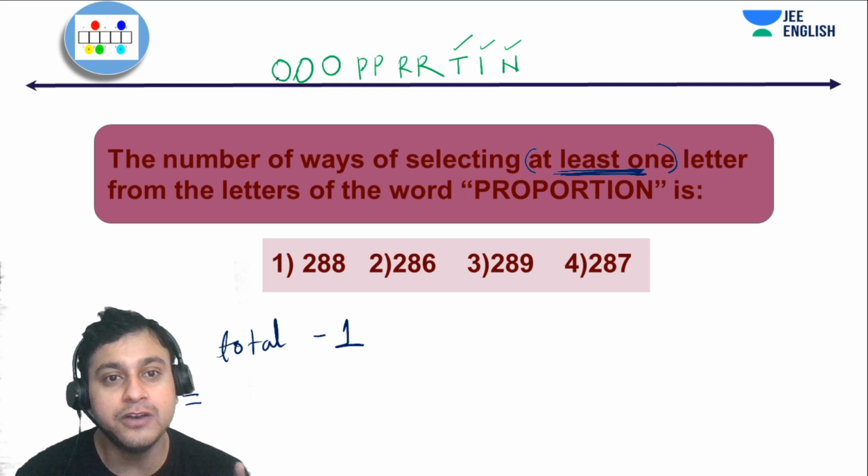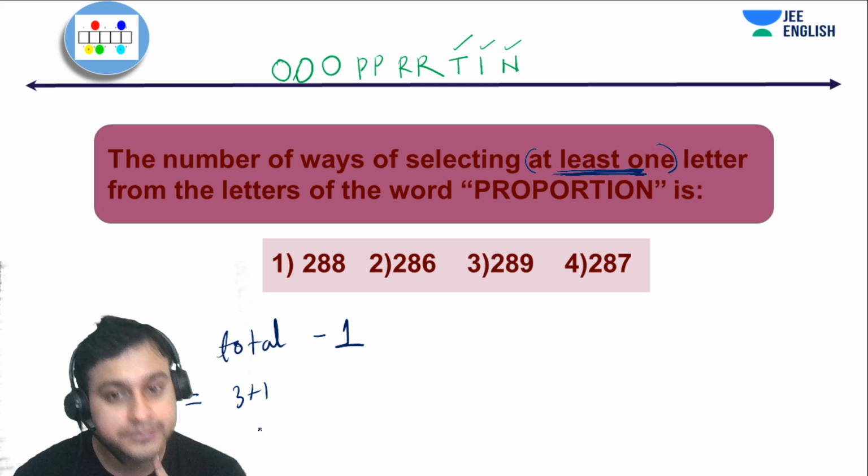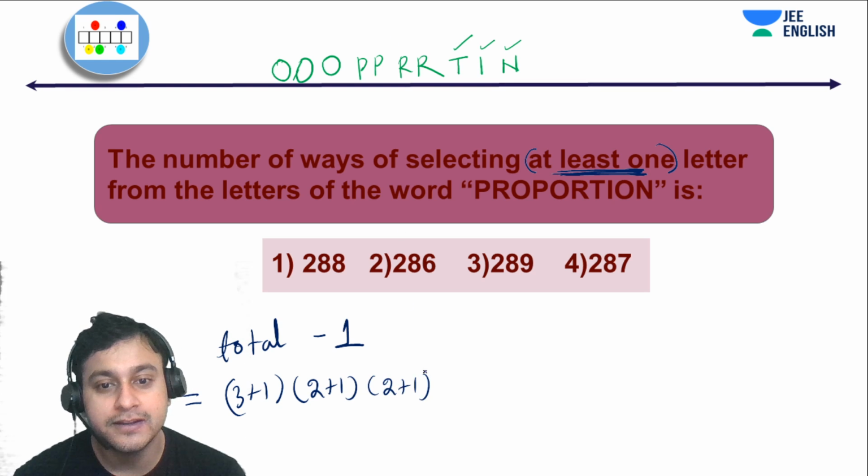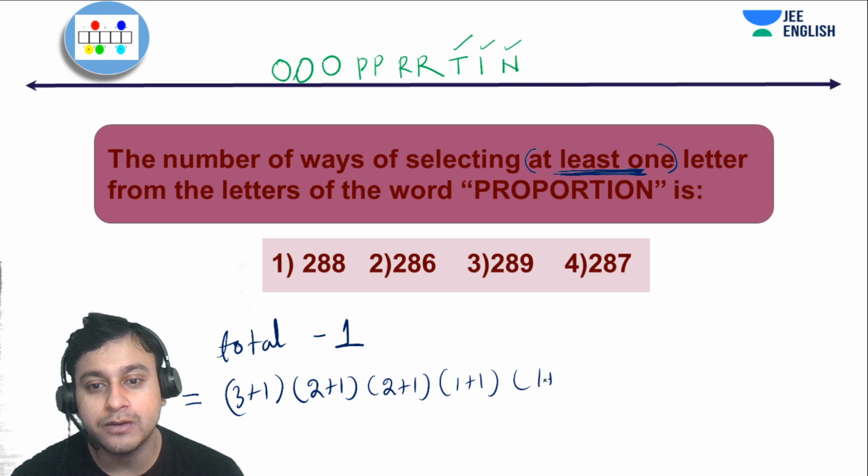So total, everyone knows what will be the answer, guys. That will be 3 plus 1 into 2 plus 1 for the P. For the R, again 2 plus 1, right? For the T, 1 plus 1. For the I, 1 plus 1. For the N, 1 plus 1.